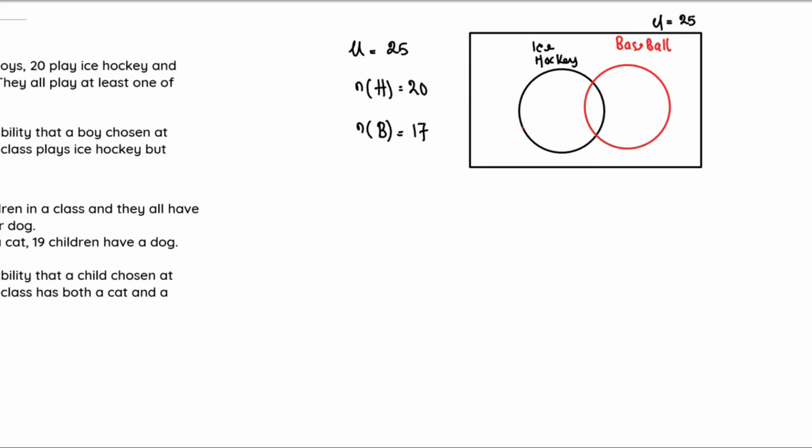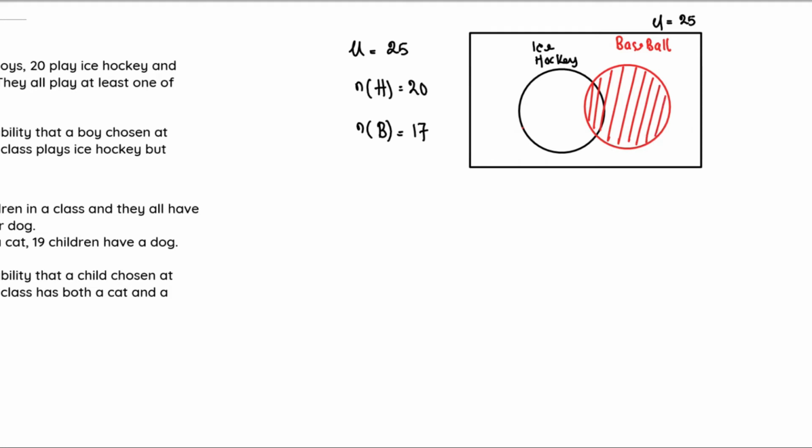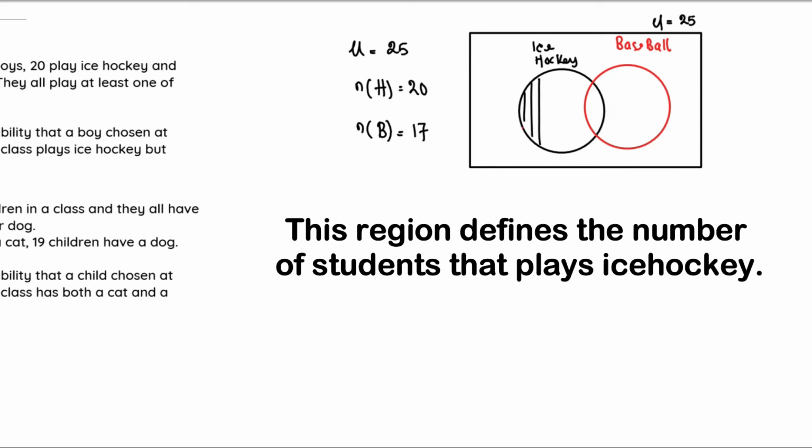The whole of the red marker, everything right here, represents the number of students that play baseball. These represent the number of students that play ice hockey. Everyone right here plays ice hockey.